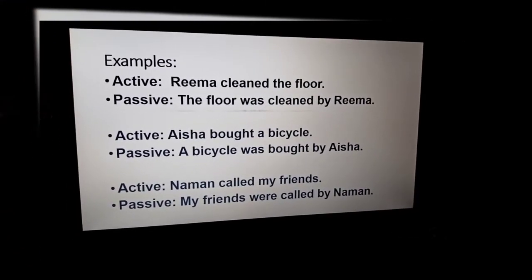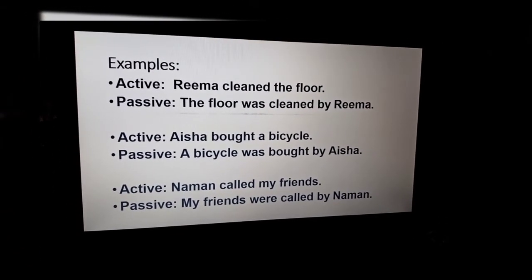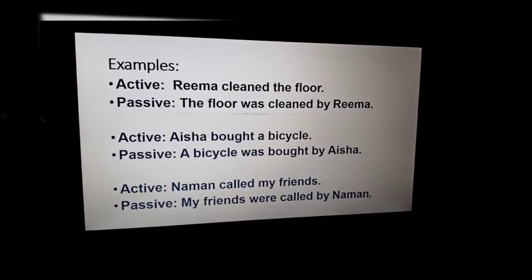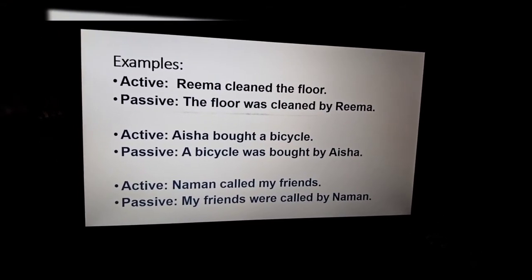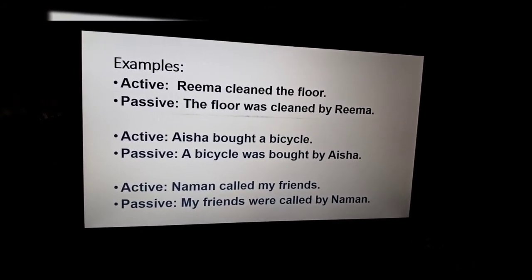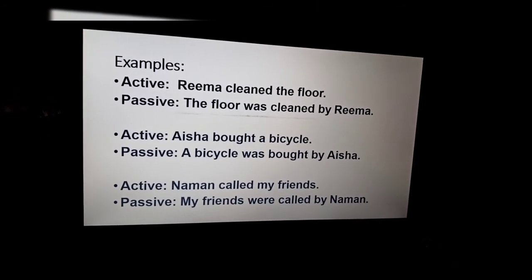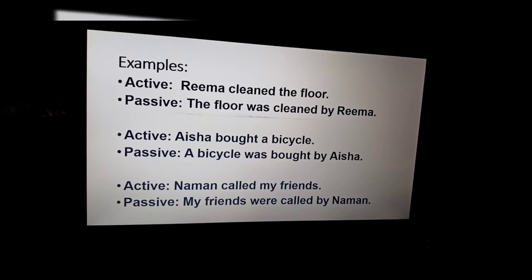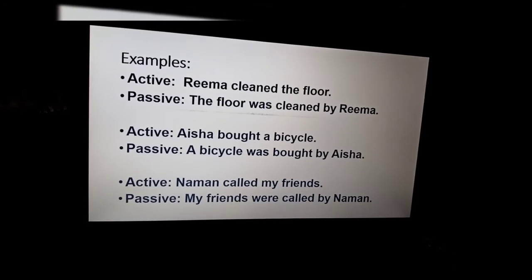Examples are: Rima cleaned the floor. This is an active voice sentence. Then passive voice: the floor was cleaned by Rima. Active voice: Aisha bought a bicycle. Passive is: a bicycle was bought by Aisha.